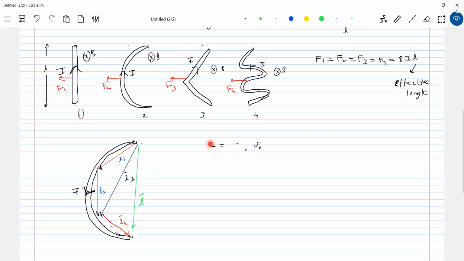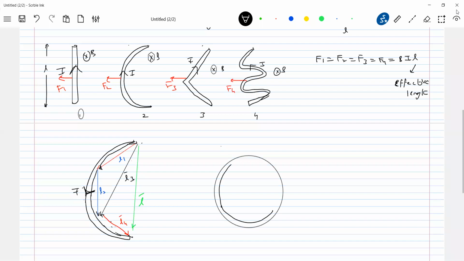Now, if I keep a current carrying loop in a magnetic field, let B bar be into the plane.